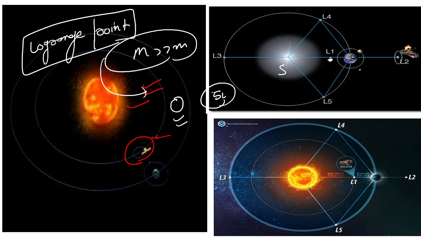I am not saying, guys, that Lagrange points exist only in the Sun and Earth system. Any two mass bodies, they will exist anywhere. So this is all about what a Lagrange point is. And at the Lagrange point L2 we have our James Webb Telescope, and at the point L1 we have our Aditya L1. So these are placed at these 2 points. Why? Because these 2 points are very stable.